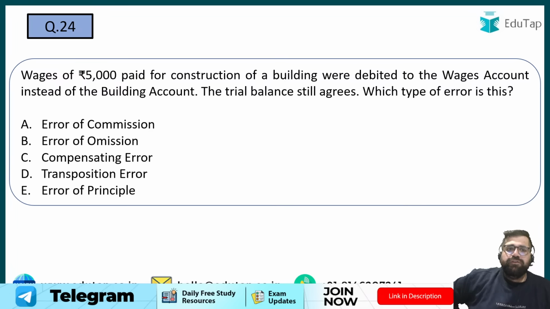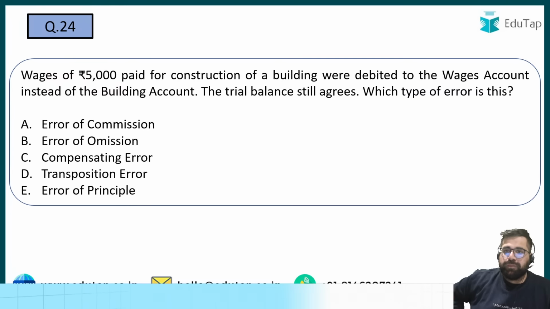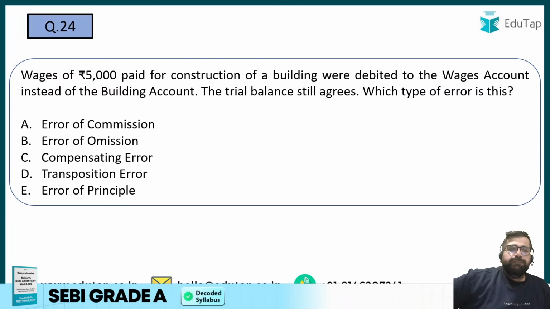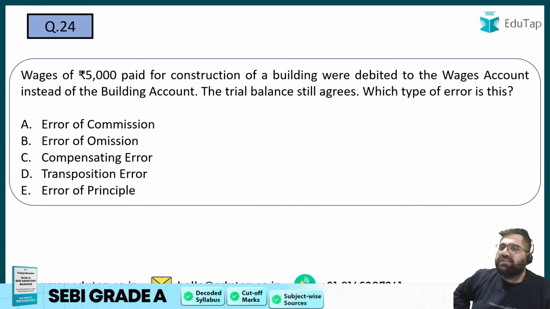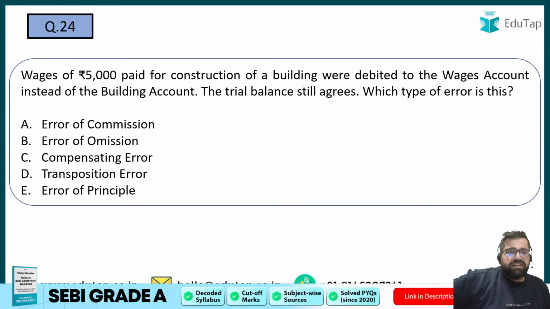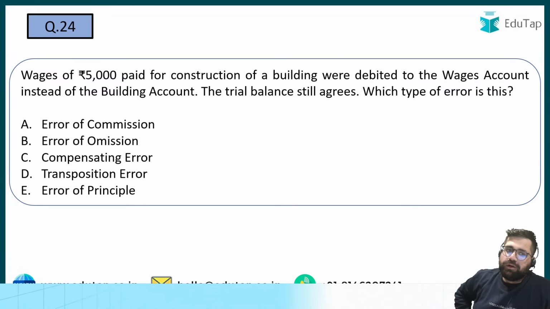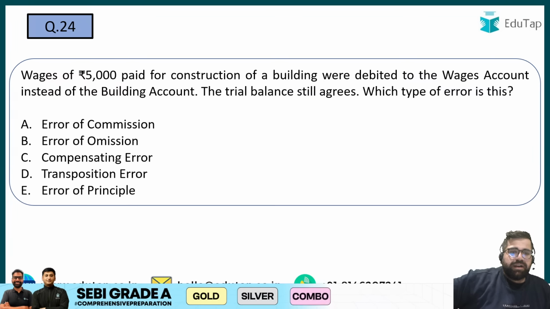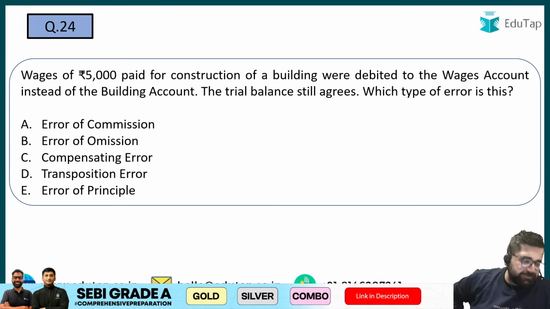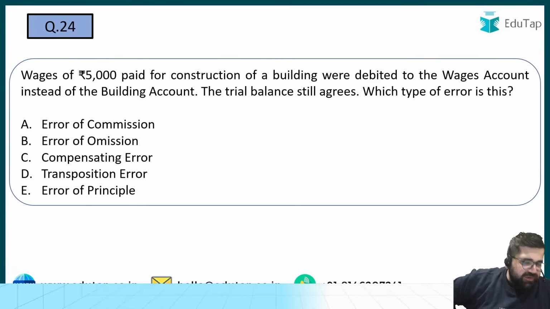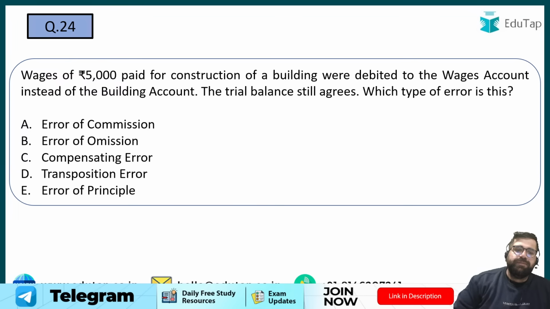So tell me, wages of 5,000 paid for the construction of building was debited to wages account instead of building account. The trial balance still agrees. Which type of error is this? Is it commission, omission, compensating, or error of principle? Yes, this is an error of principle.